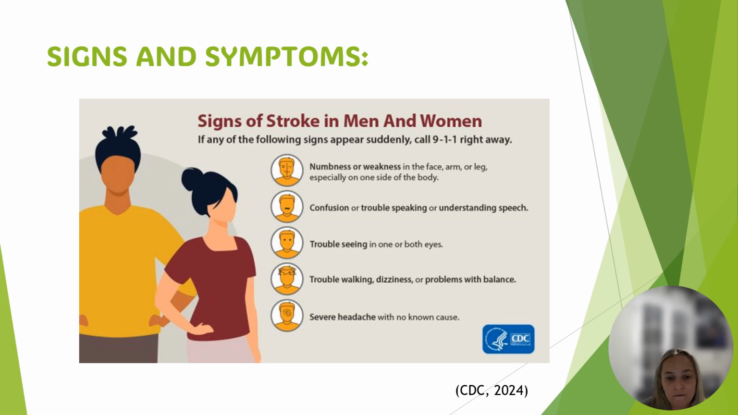The acronym for stroke is sometimes known as FAST, and that means if you see a facial droop, if the arm is drifting downward, if their speech is slurred. T stands for time, and time is of the essence when these symptoms occur, because the faster these signs and symptoms are noticed, the faster treatment can occur.